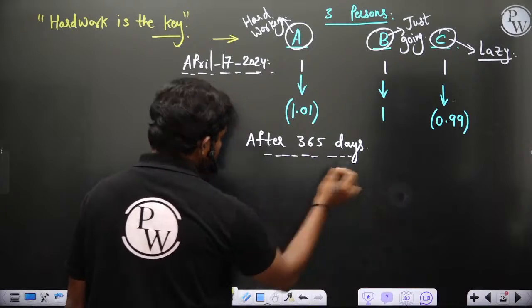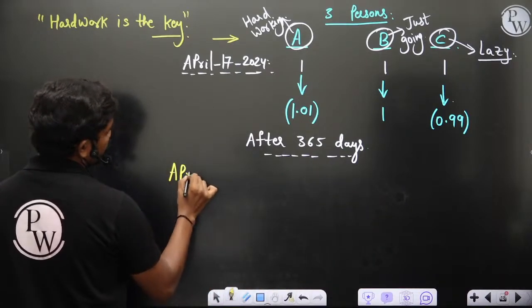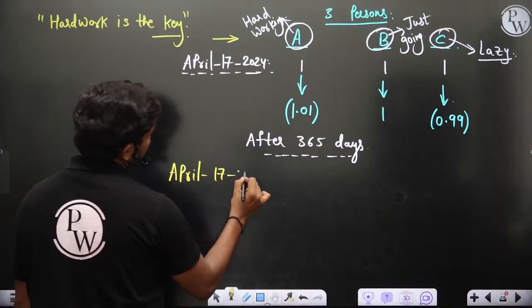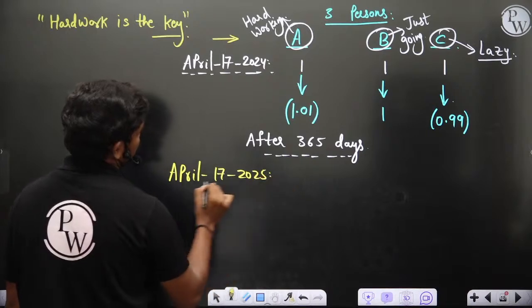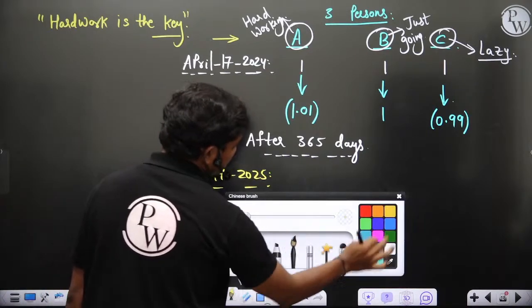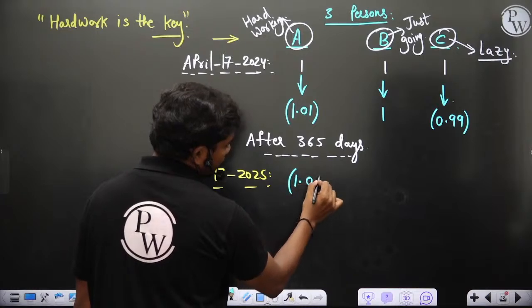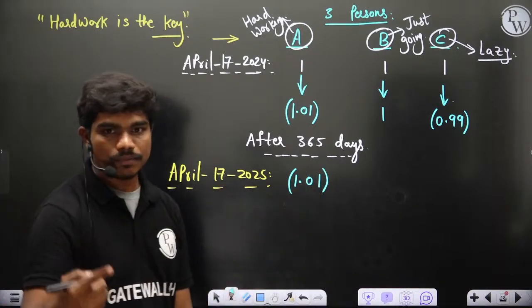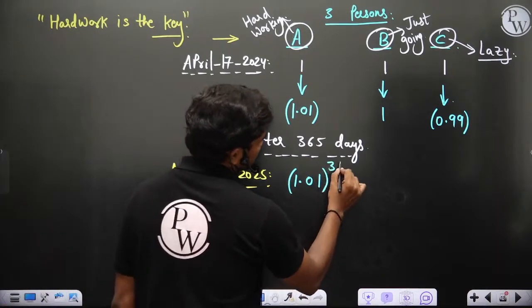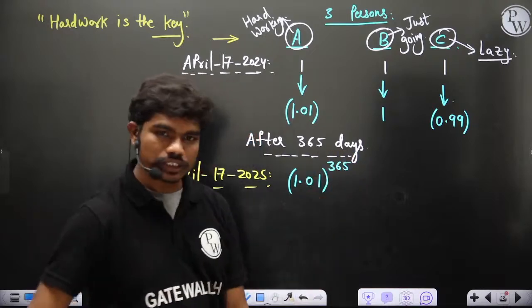So after 1 year, if you check them exactly on April 17, 2025, for example, then this person, since he has done a hard work of 0.01 every day, this goes up for all 365 days.